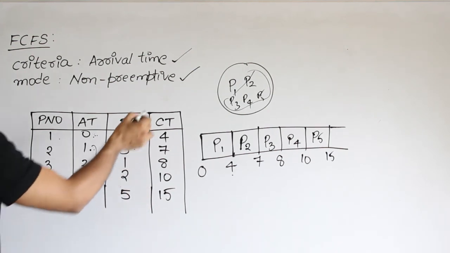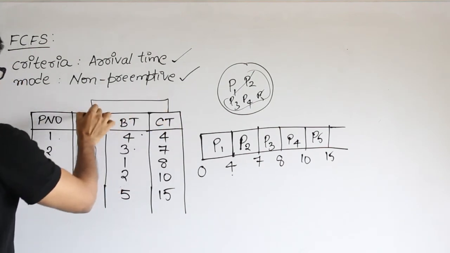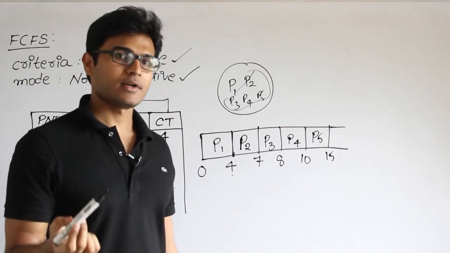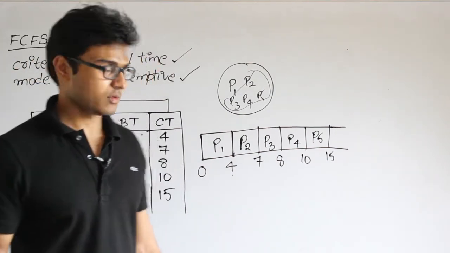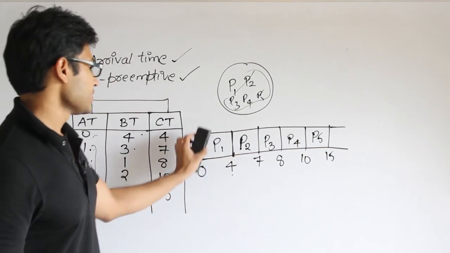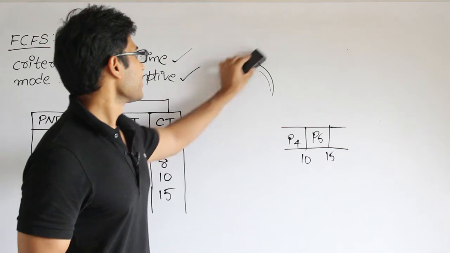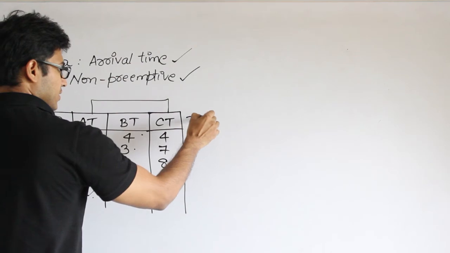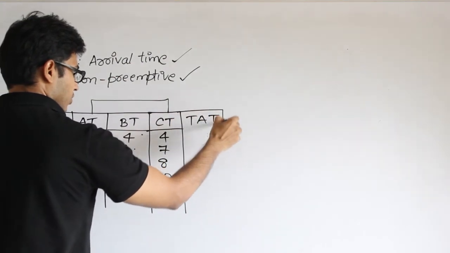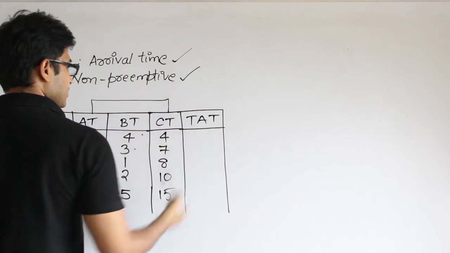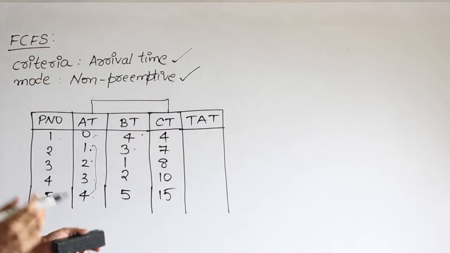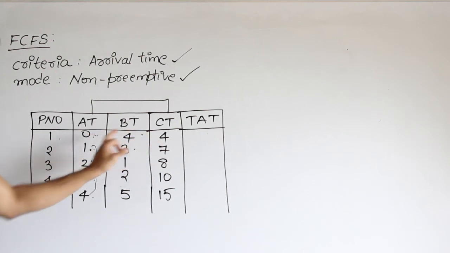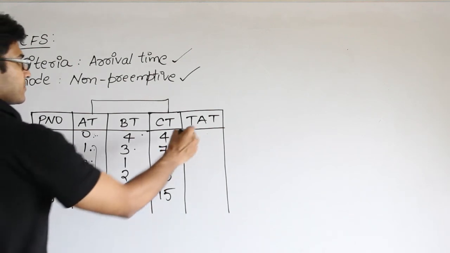I told you that the time period between completion and arrival is nothing but the turnaround time, which is the total amount of time spent by the process in the system. So once you have taken this, I'll just erase it. Now I'm interested in finding out the turnaround time. Turnaround time means the total amount of time that the process has actually spent in the system, right from its arrival till its completion. So process 1 has arrived here and completed here, which means it has spent in the system a total time of 4 units.